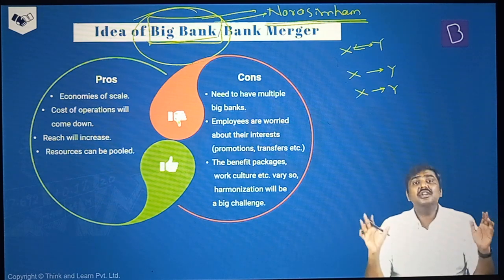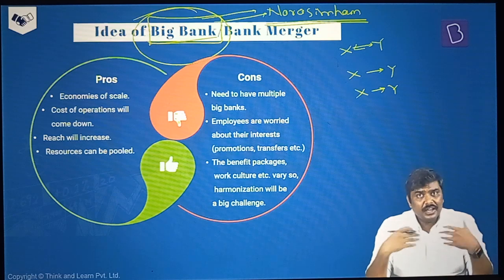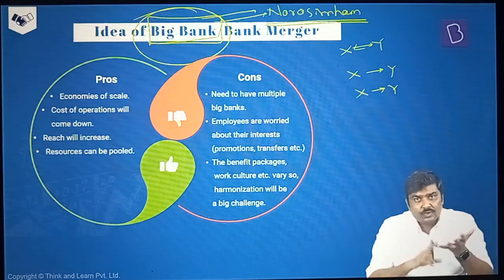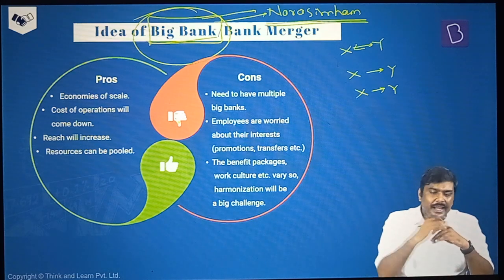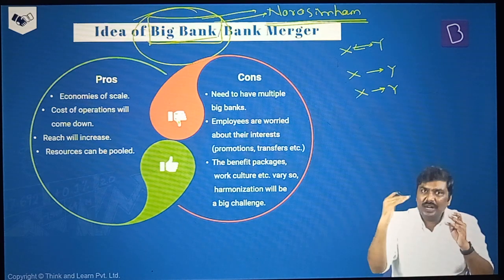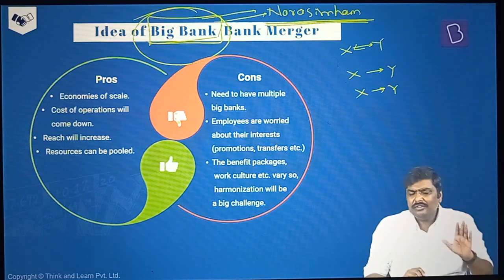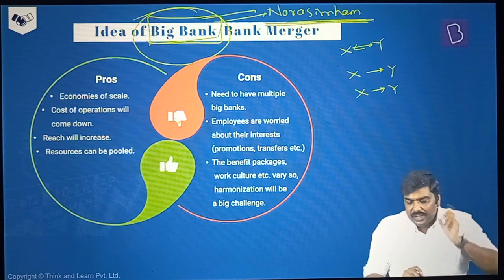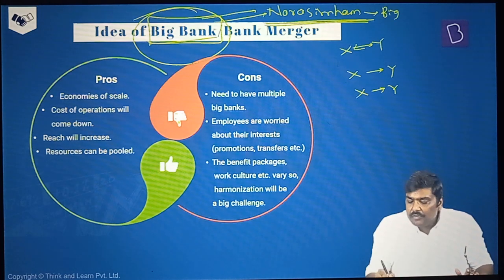Is it okay? Right? Imagine SBI. SBI is the biggest bank in India. So obviously the amount of loan that SBI will issue will be very, very high. So that is one important point. Second important point, the idea of the recommendation of this particular big bank was that India should not have just big banks. India should have multiple tiers like this. For example, the Narasimhan Committee recommended a 4-tier banking structure. Right, we'll discuss that later. As of now, focus only on the 2 tiers here. At the topmost, there will be big banks, 3 to 4 big banks, followed by nationalized banks, 8 to 10 nationalized banks.